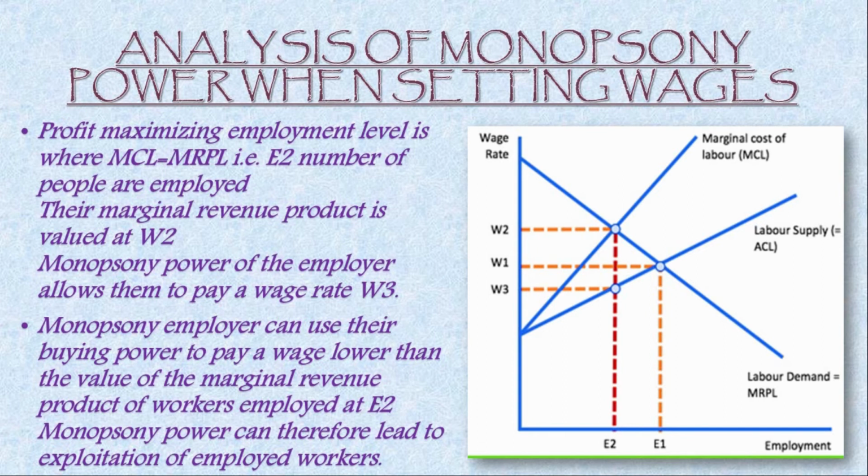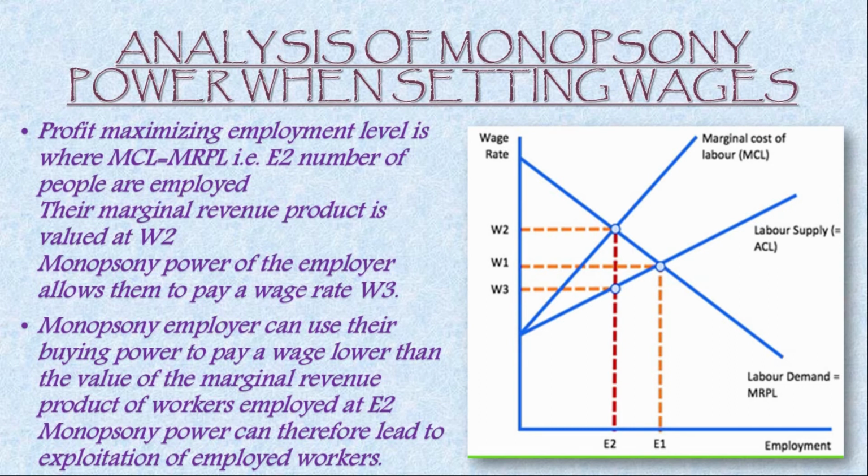Monopsony power allows the employer to pay the wage rate W3. A monopsony employer can use their buying power to pay a wage lower than the value of the marginal revenue product of the workers employed at E2. We find that the wage should be W2, but they paid the wage W3. Monopsony power can therefore lead to exploitation of employed workers.